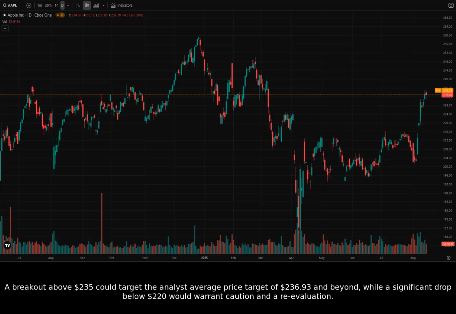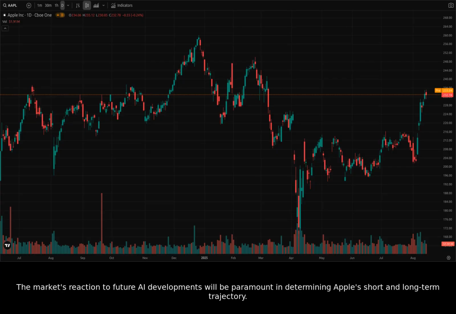A breakout above $235 could target the analyst average price target of $236.93 and beyond, while a significant drop below $220 would warrant caution and a reevaluation. The market's reaction to future AI developments will be paramount in determining Apple's short and long-term trajectory.